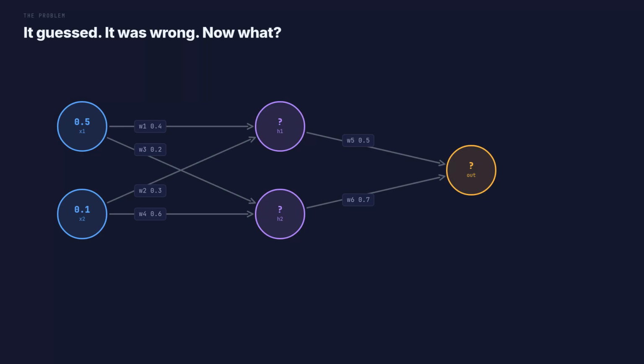This little network is about to be wrong. Two numbers in on the left, one answer out on the right. Stay with me for 10 minutes and you will fix it by hand. All 6 numbers. And you will know exactly how every large model on Earth learns.